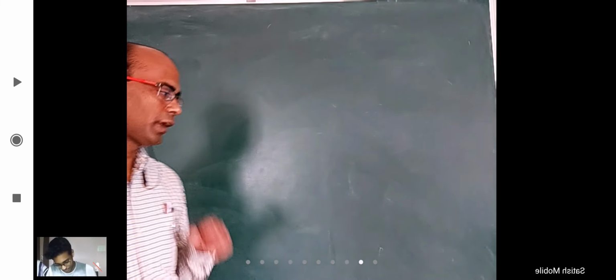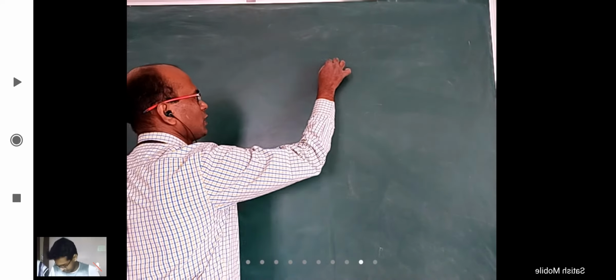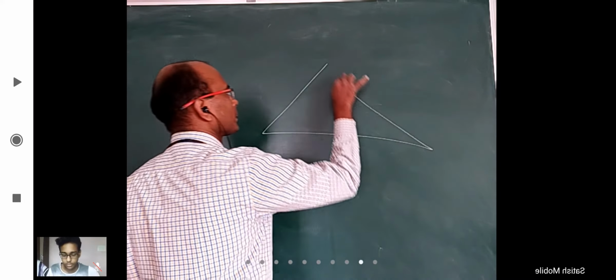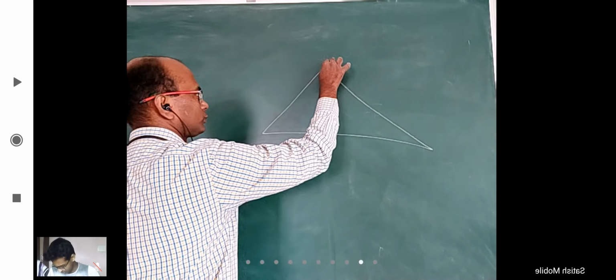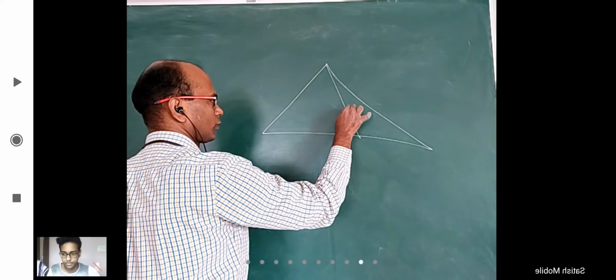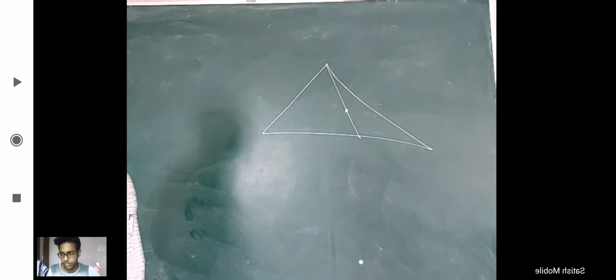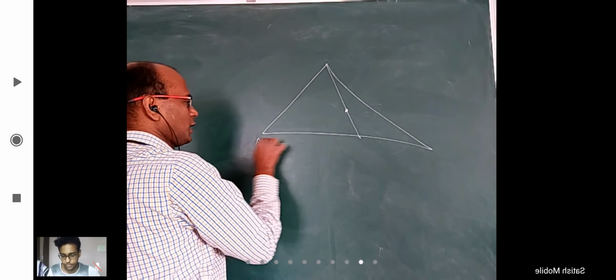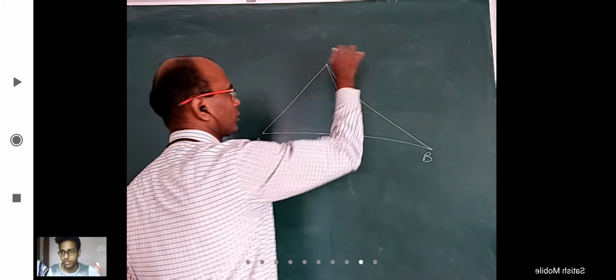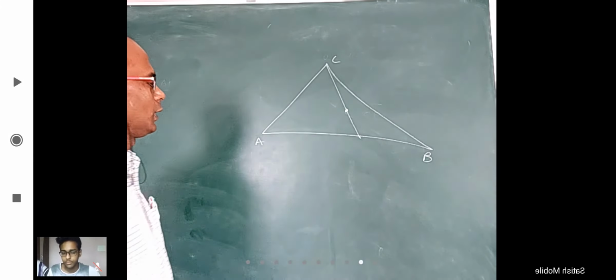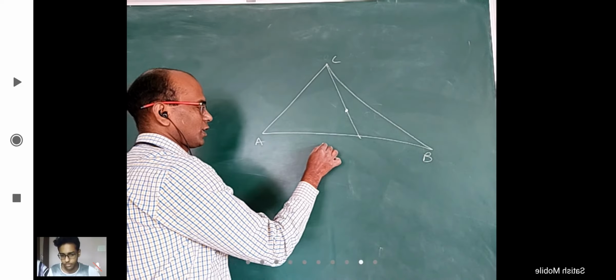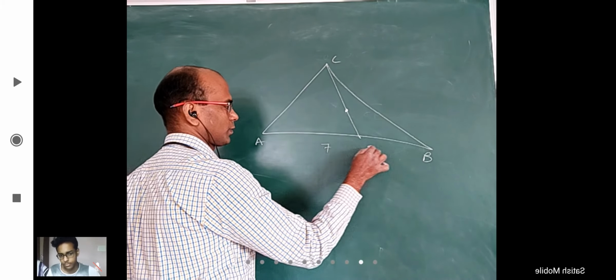What is the use? I will tell you in some other way. Let us look at this question. This is ABC, a triangle. Take any triangle. Take AB and divide in the ratio 7 is to 3.